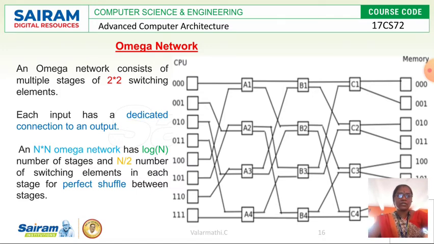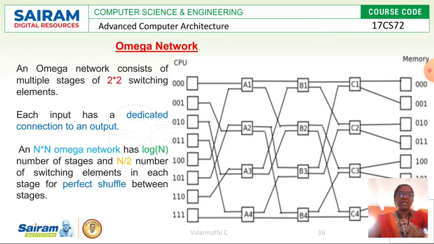Here the inputs communicate with the processing elements, that is, the CPU, and the memory. Each input has a dedicated connection to one output. For example, input 000 has a dedicated connection made with its output.